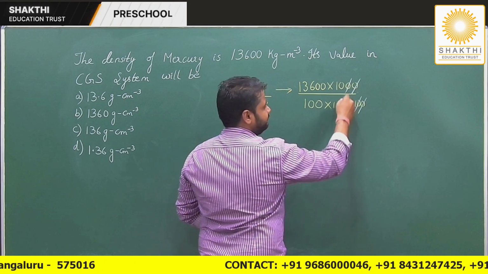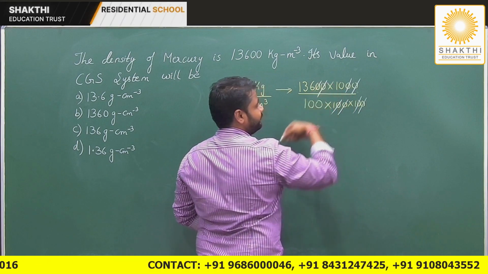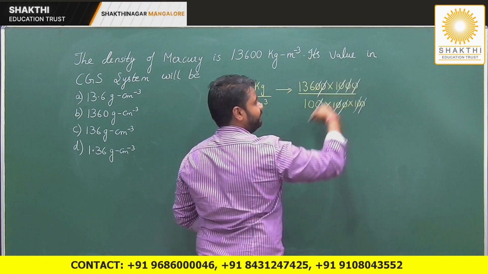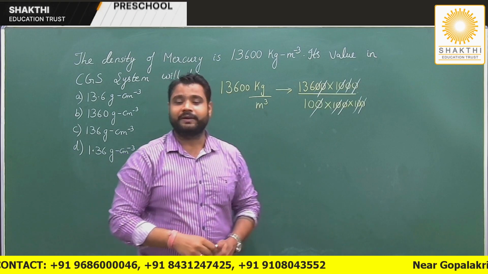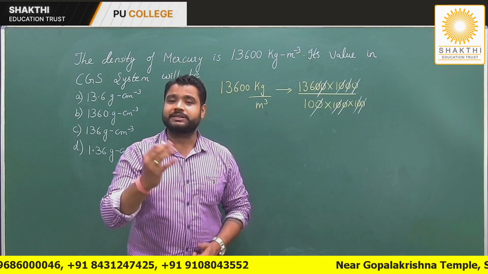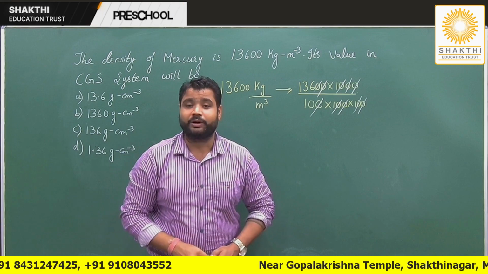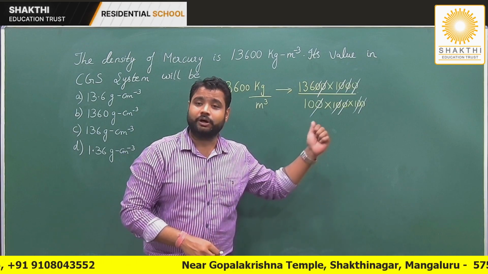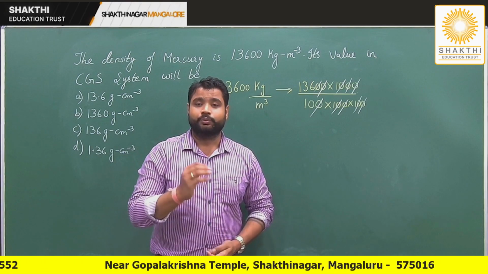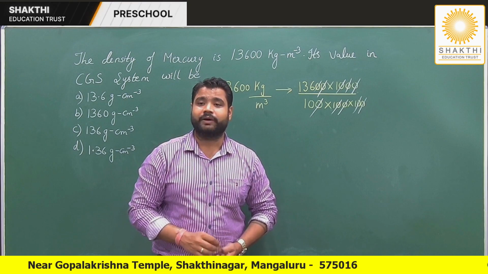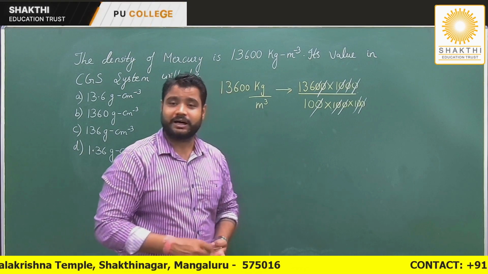So can I cancel from here and from here? And can I cancel one from here and one from here? I'm sure most of you have loved doing the steps. Now you can see that on the numerator you have 136 and the denominator you have 10. So what is 136 divided by 10? So what's the answer you get?